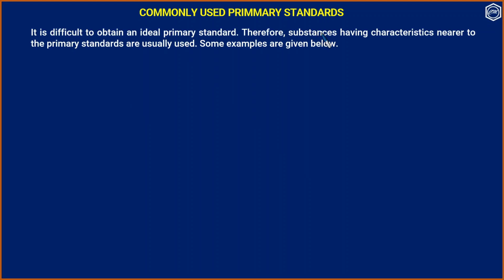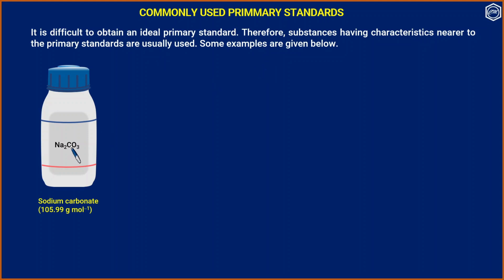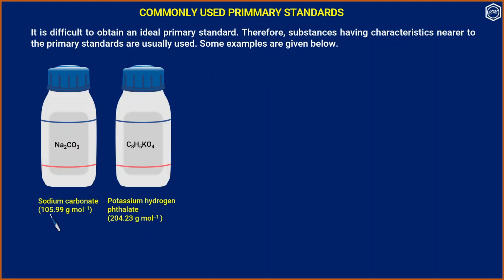Commonly used primary standards. It is difficult to obtain an ideal primary standard. Therefore, substances having characteristics nearer to the primary standards are usually used. Some examples are given below. One is sodium carbonate, molar mass approximately 106 gram per mole.